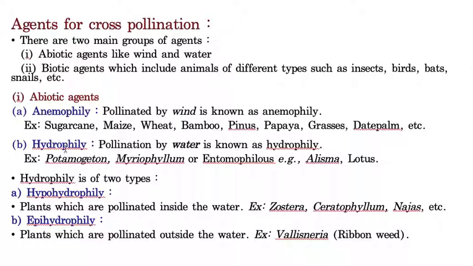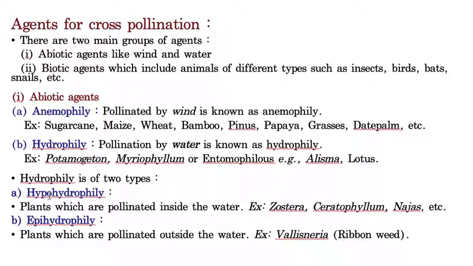Whereas hydrophily means if the pollination takes place with the help of water, then that is called hydrophily. And I mentioned a few examples also: potamogeton and lotus, etc. Again, this hydrophily is of two types: hypohydrophily and the next one, epihydrophily. Please try to understand these words clearly.